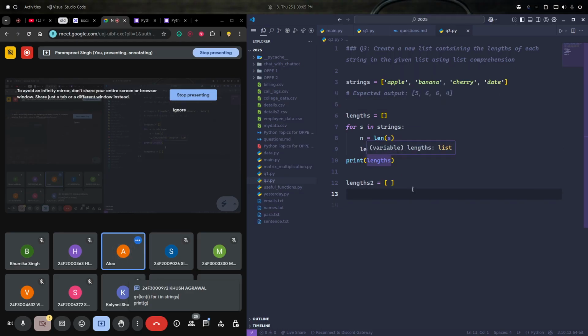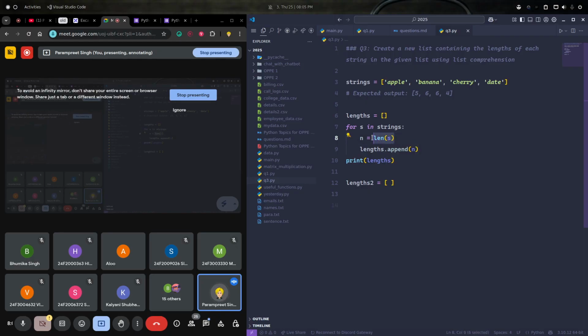Okay, just one thing. If you feel there is some confusion about the order, whatever we have to append, just copy that. First write the thing which you need to append into the list. Then just simply copy the loop and paste it. Do not copy the colon, do not add any kind of indentation. That's it, a very basic thing. And now if we print it, we have our same answer.